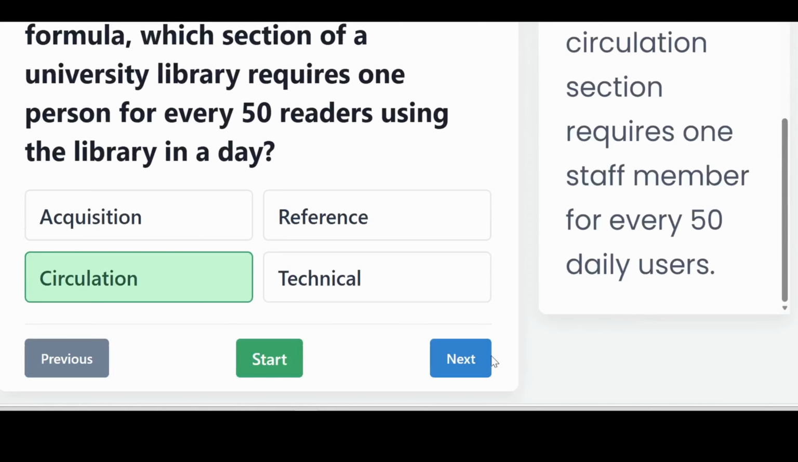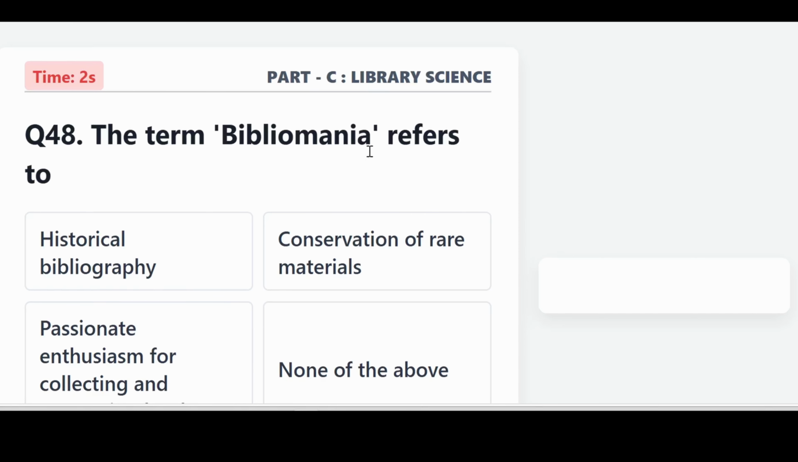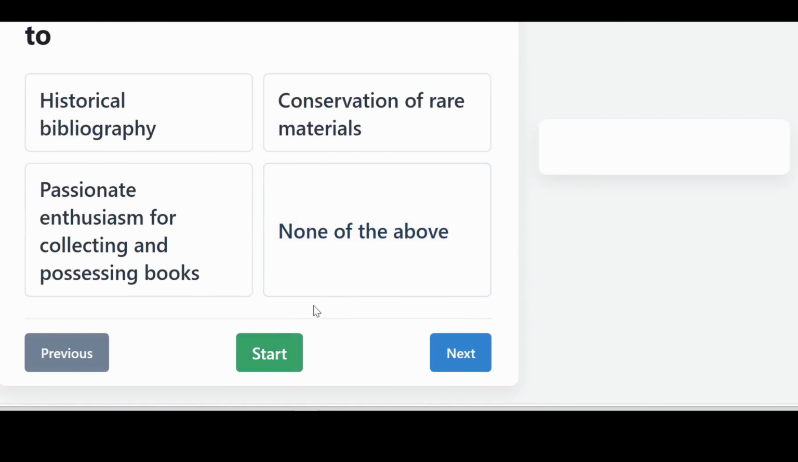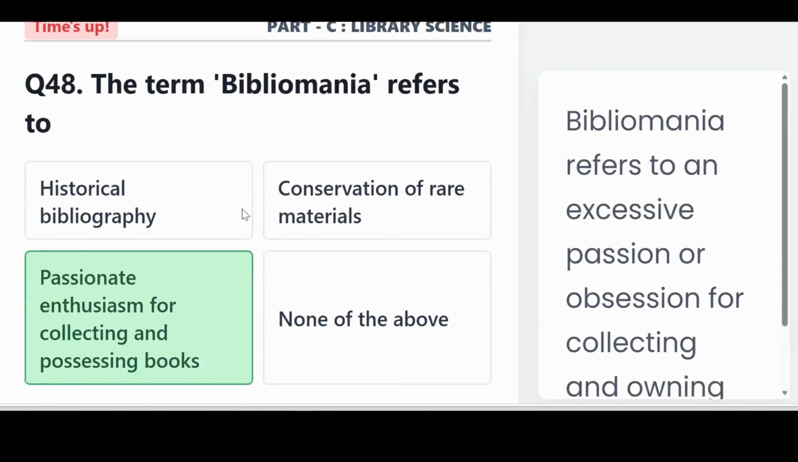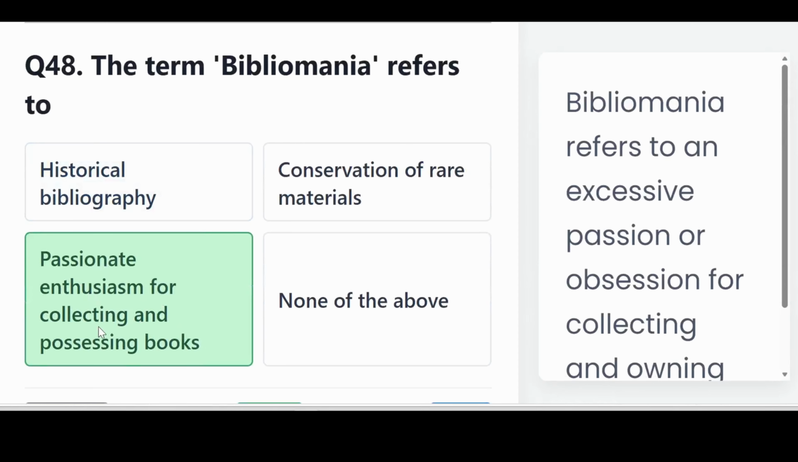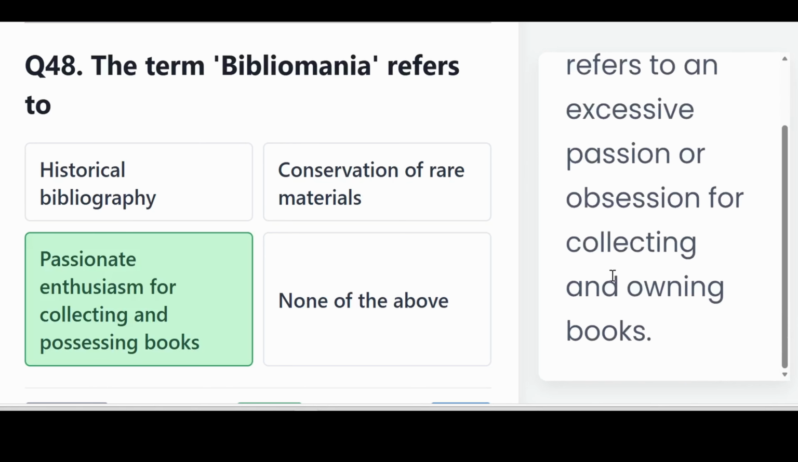The term bibliomania referred to? It is passionate enthusiasm for collecting and possessing books. Bibliomania refers to an extensive passion for collecting and owning books.